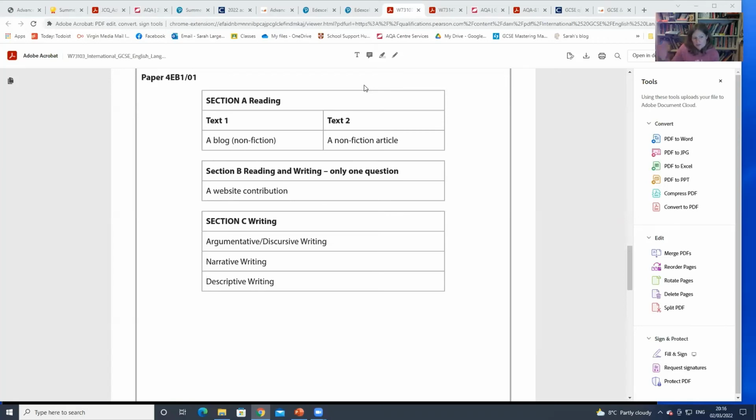So you can, and for the other spec as well, you can look through and go, okay, where have they asked about speeches before? Where have they asked about leaflets before? You can look through the past questions yourself, but I think they did put a link there somewhere, didn't they?